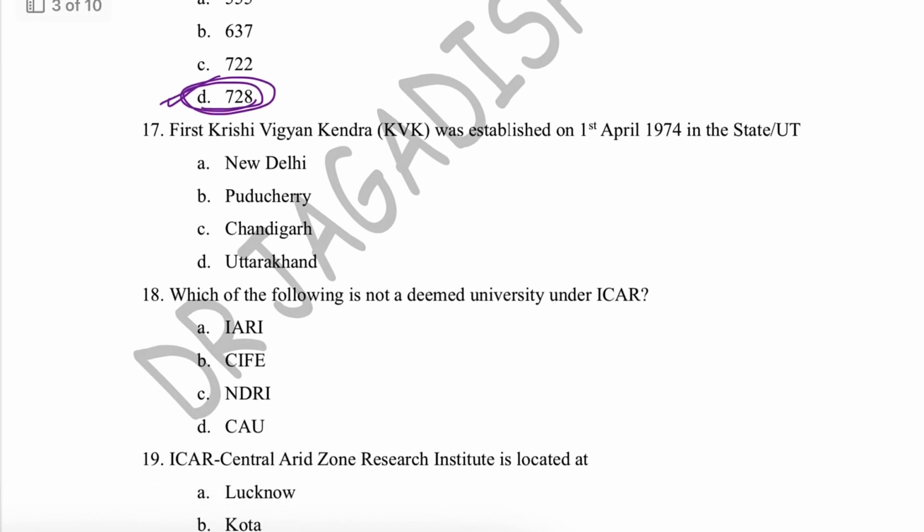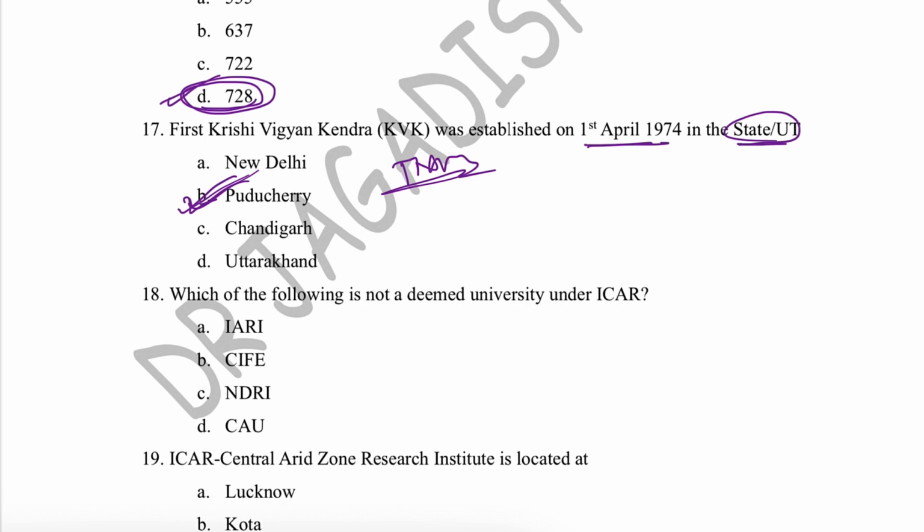Then the first KVK, Krishi Vigyan Kendra, otherwise known as Farm Science Center, was established on 1st April 1974 in Puducherry. State or union territory, if the question asks where the first KVK was established, you have to write Puducherry. It was established under the supervision of TNAU, that is Tamil Nadu Agriculture University. So the first KVK is in Puducherry, 1st April 1974.